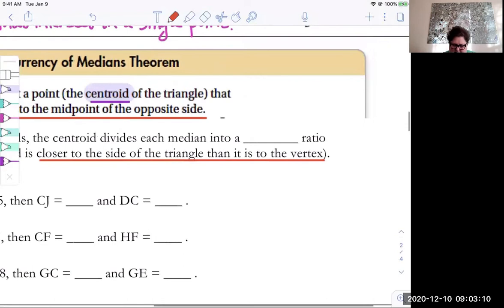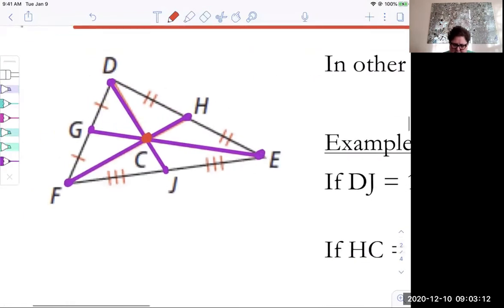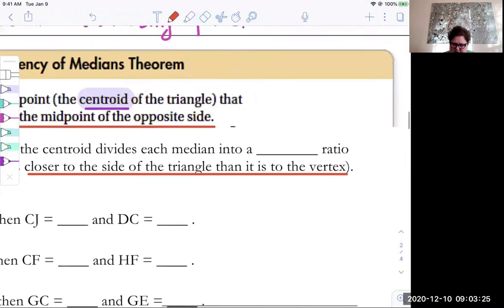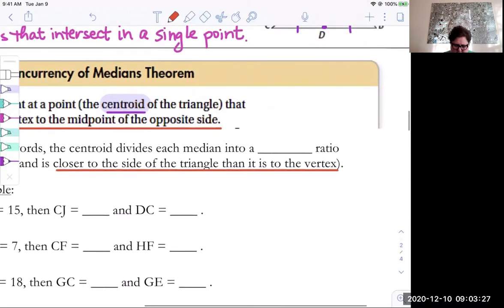Another way of saying that is if you compare the ratios, this will be a 2-to-1 ratio, right? This is 2/3 of the whole, and that's 1/3 of the whole. So that's a 2-to-1 ratio. The centroid divides each median into a 2-to-1 ratio.